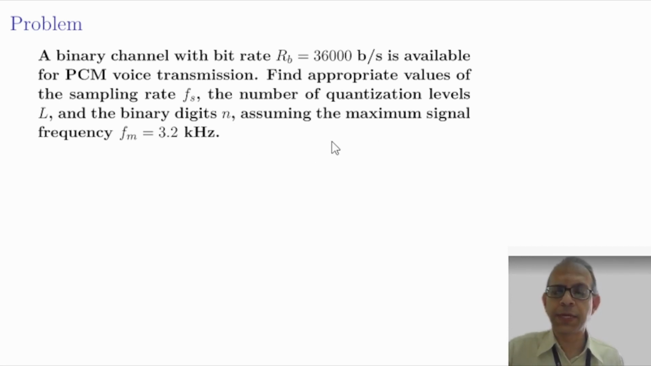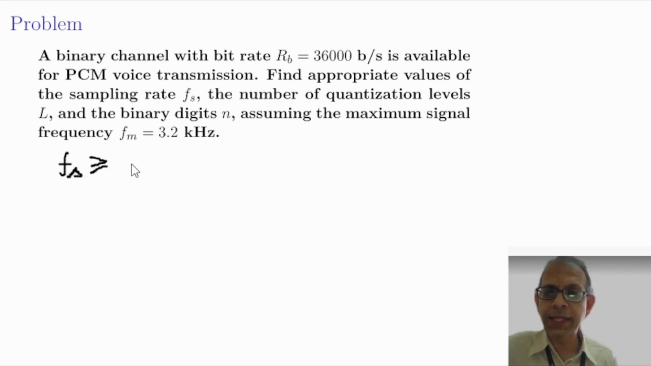Let us try to understand the problem. What is given is the channel capacity: the channel can support 36,000 bits per second through it at this rate. So at what rate should we transmit our signal, given that the maximum frequency of the signal is 3.2 kilohertz? As per the sampling theorem, the sampling rate Fs must be greater than or equal to twice the maximum frequency of the signal,